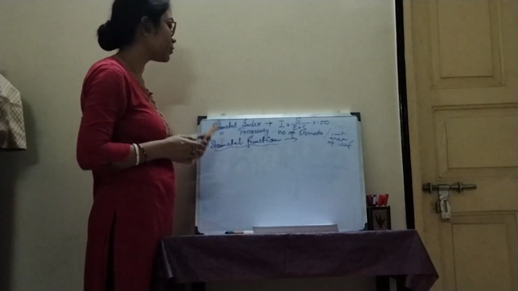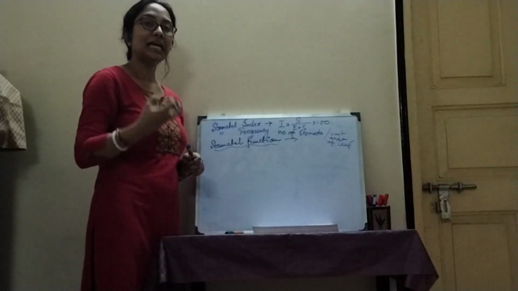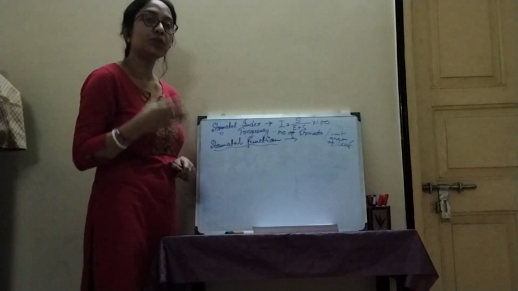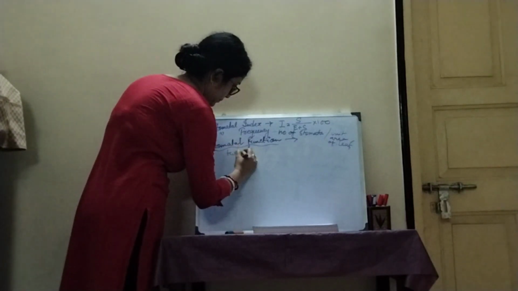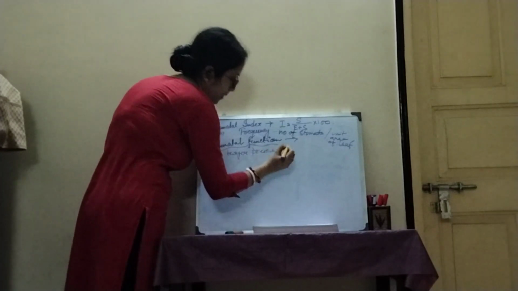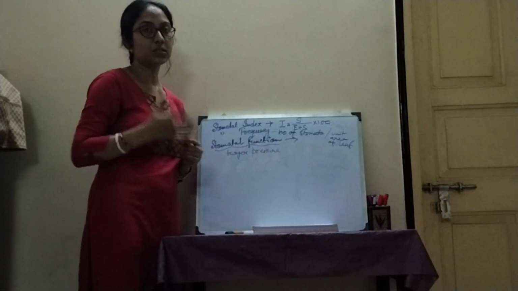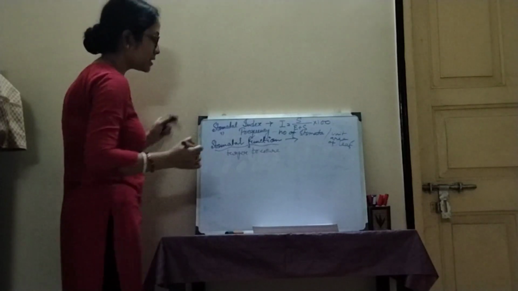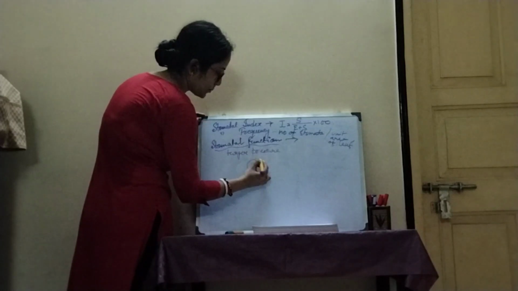Okay, let's come to the stomatal function. How does the stomata function? Whenever there is heavy amount of turgor pressure present within the cell, the guard cells will make a crescent shaped structure.